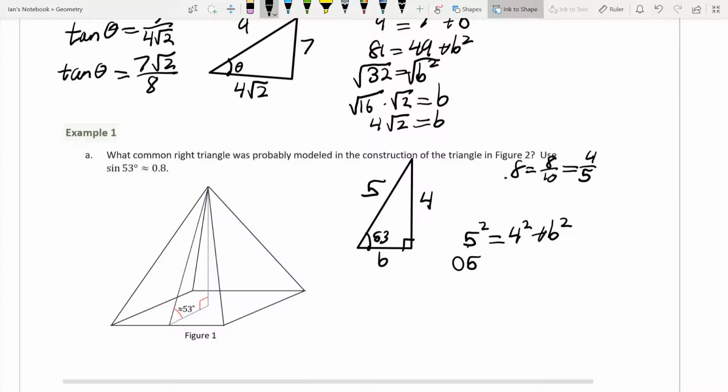So 25 equals 16 plus b squared. So 9 equals b squared. Okay, so let's take the square root. We're going to get that 3 is equal to b. So this is a special right triangle called a 3, 4, 5 right triangle. These are the ratios that they use to build those pyramids.